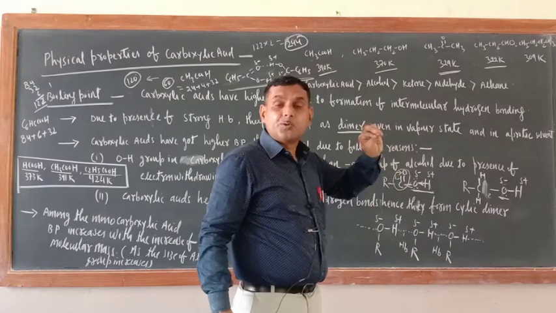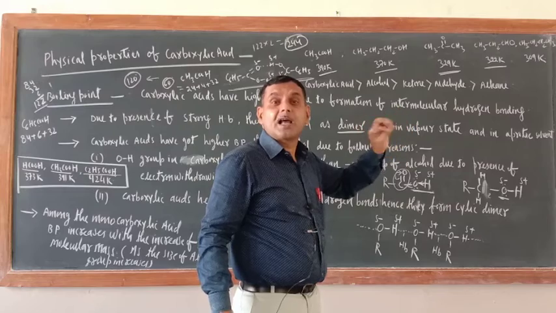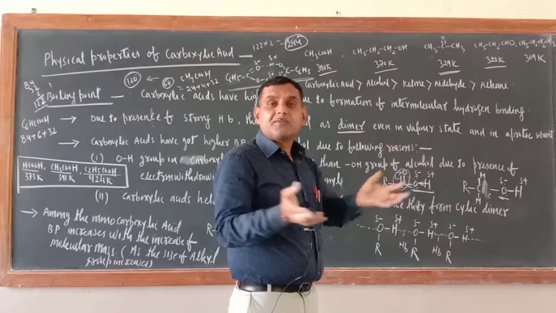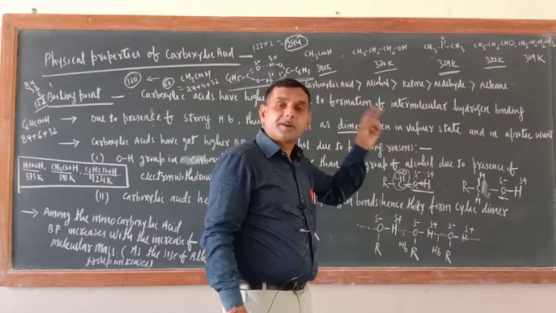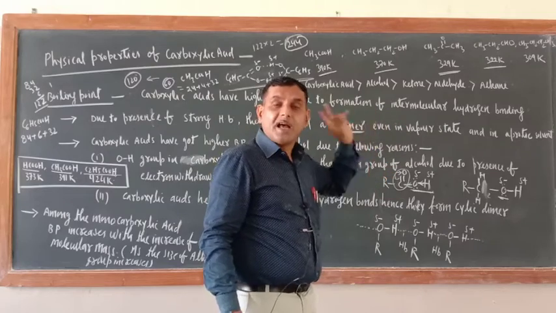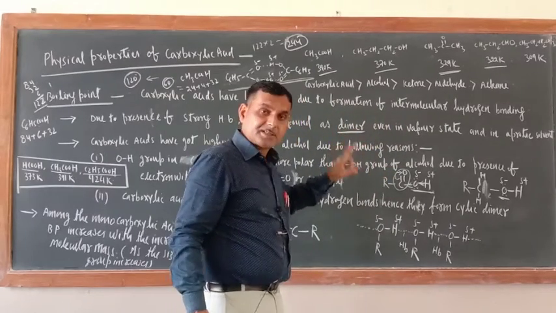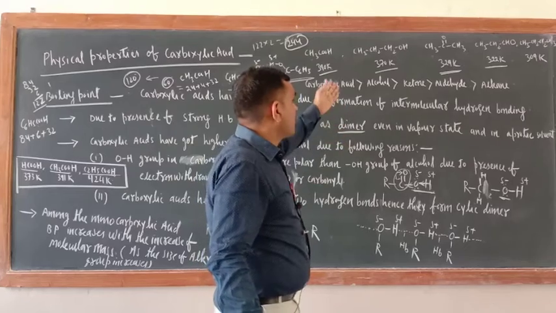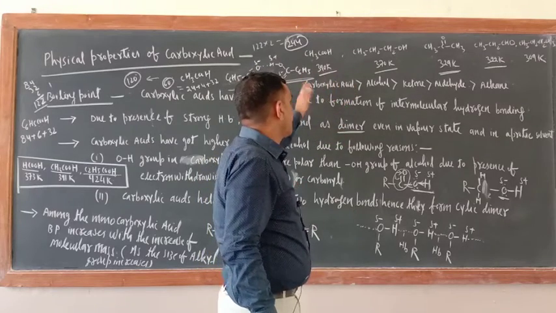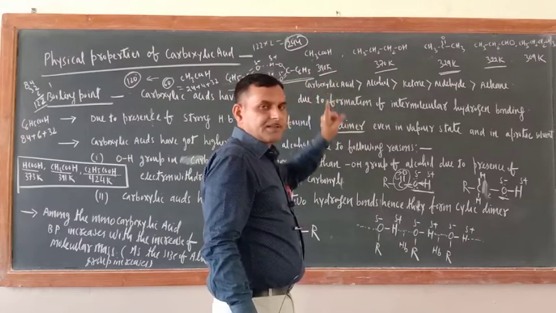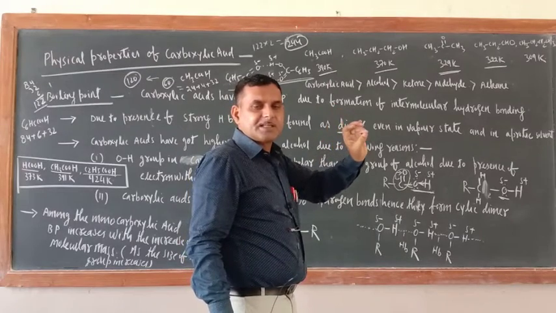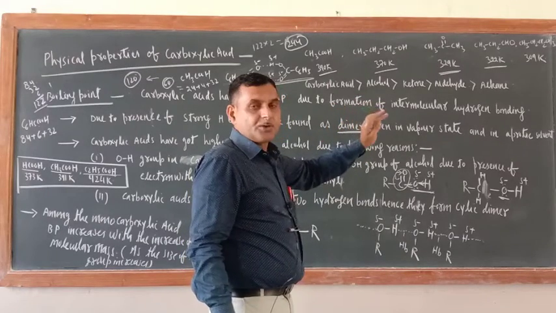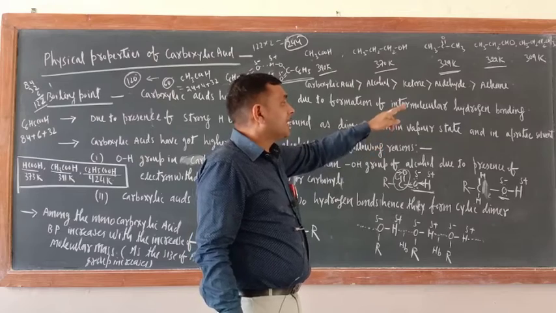Why? Due to presence of 2 alkyl group, bigger alkyl group, then van der Waals force of attraction would be more. Remember this one. This is important point, and at the time of teaching of aldehydes and ketone, I have explained you. So what is the meaning of this order? The order of boiling point is, first one is carboxylic acid, second one is alcohol, third one is ketone, fourth one is aldehyde, then alkane.